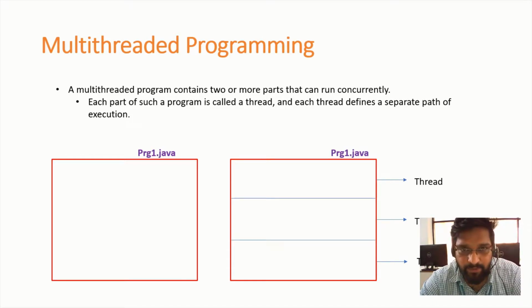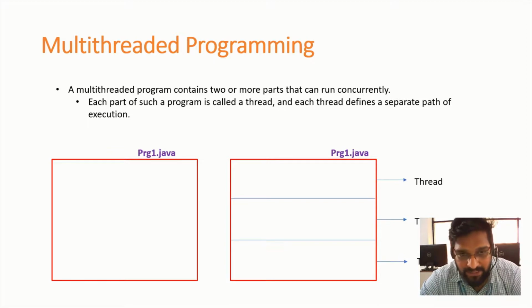So let us discuss multi-threaded programming. Up to now we have studied so many programs. All these programs have only one thread, and we call that thread the main thread. So why has multi-threaded programming been introduced?